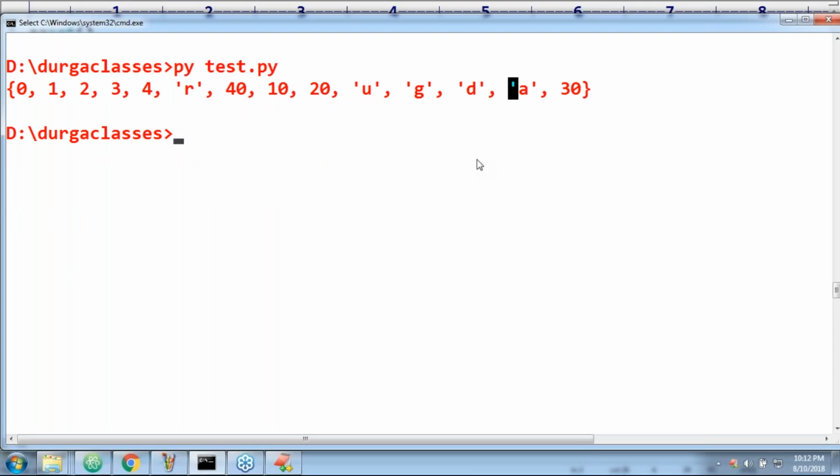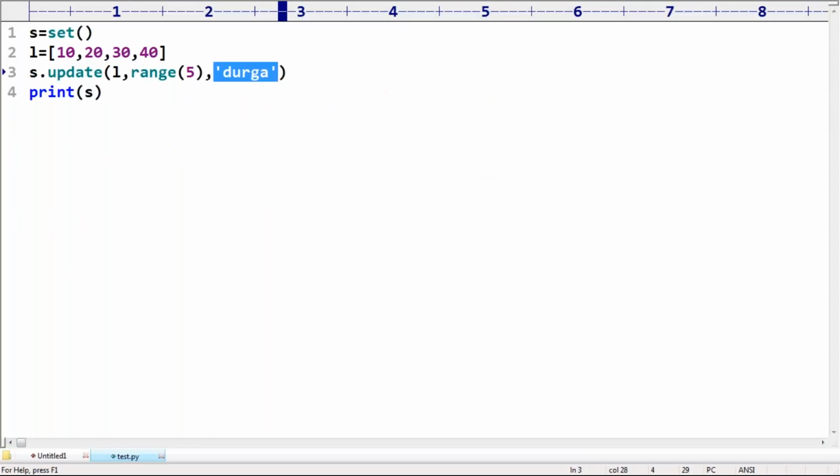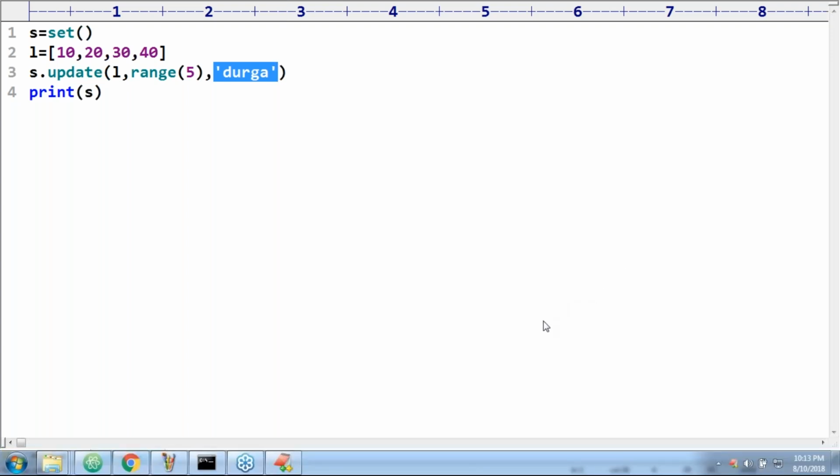So the difference between the add method and the update method: the add method is applicable for only one element, the update method is applicable for multiple elements. Remember, add method is applicable for only one element, update method is applicable for multiple elements from the sequence.